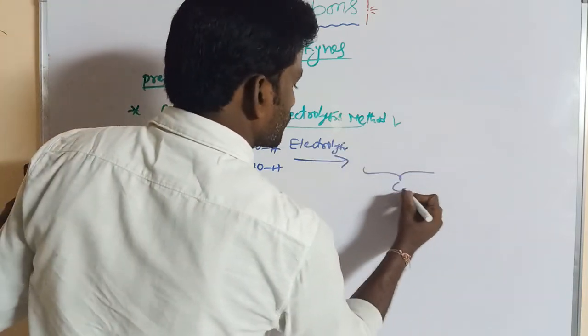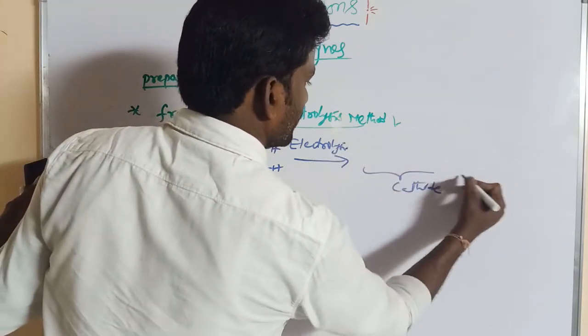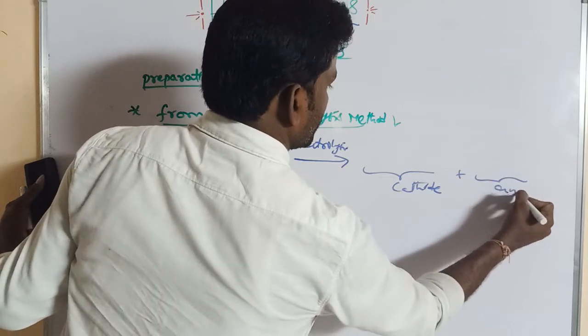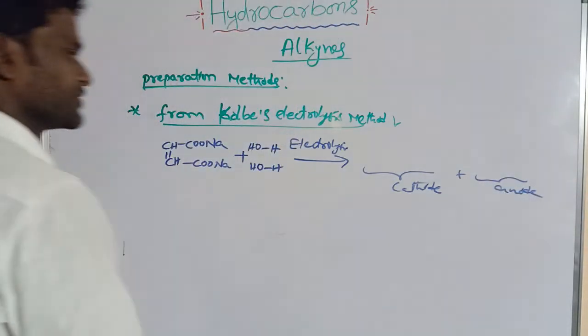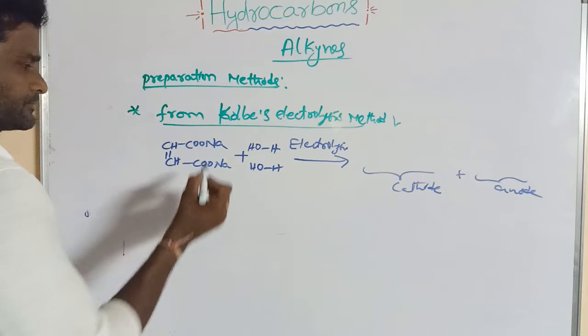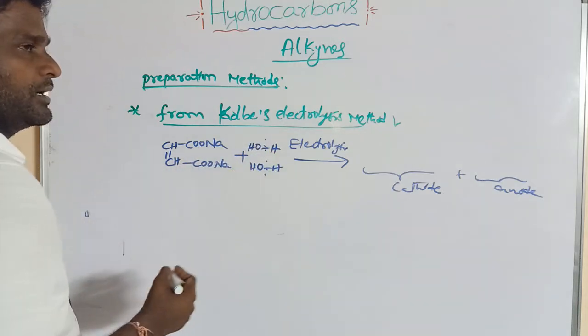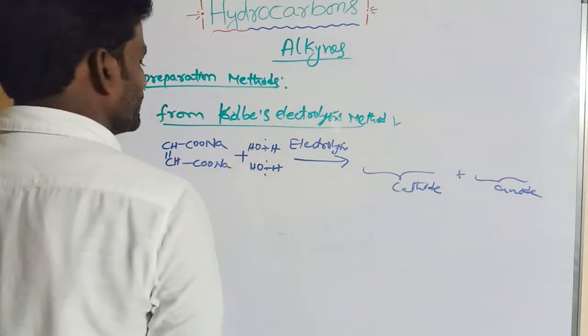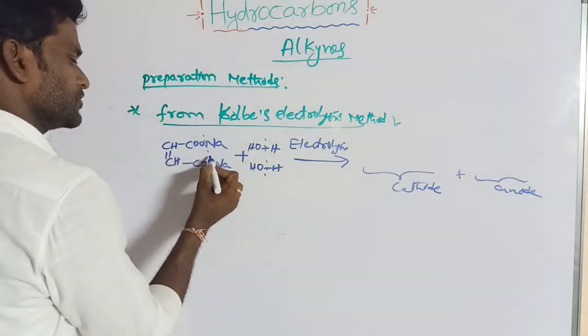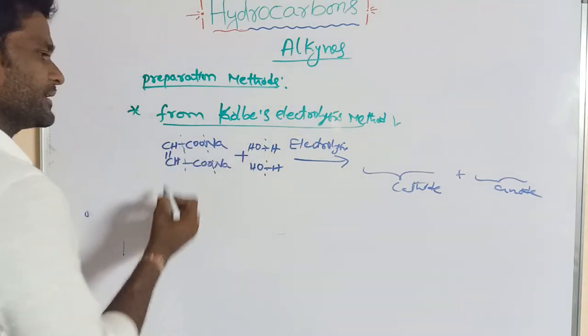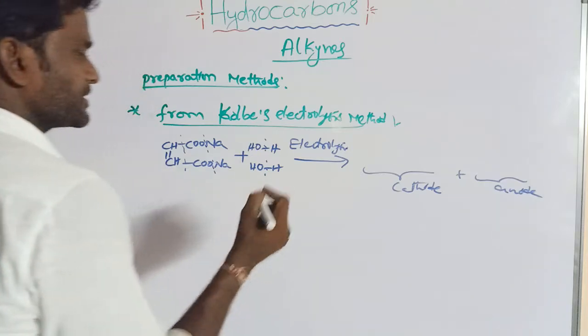So at cathode and anode, which products are obtained? Listen to me. This bond is broken down, this bond is broken down. This is the free radical mechanism. Here also breakdown, here also breakdown. What is obtained?